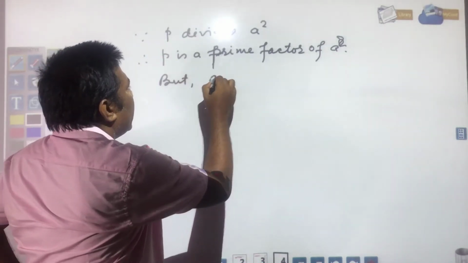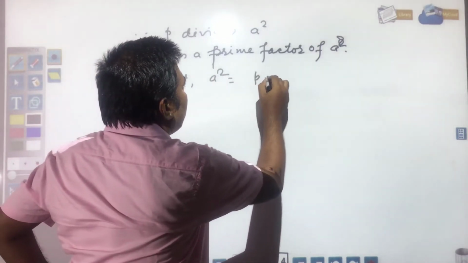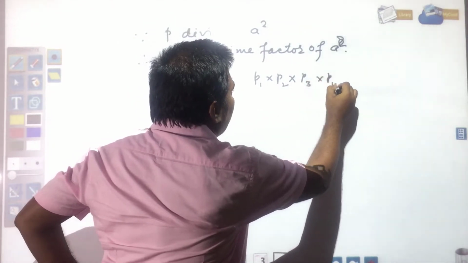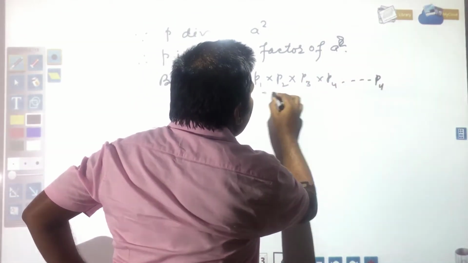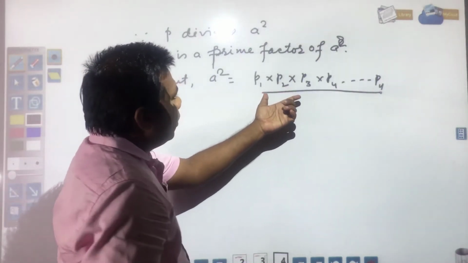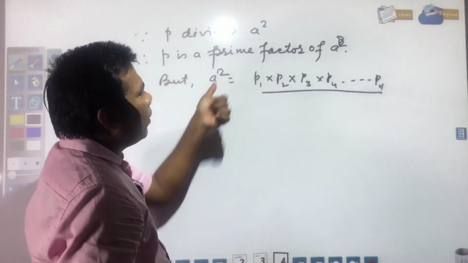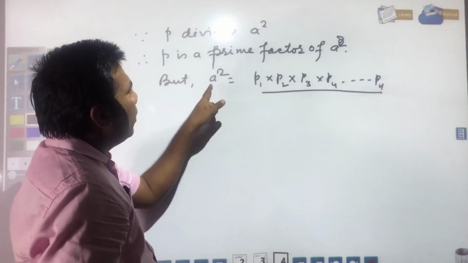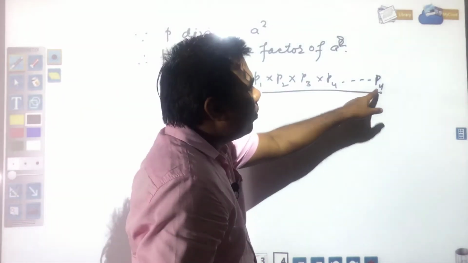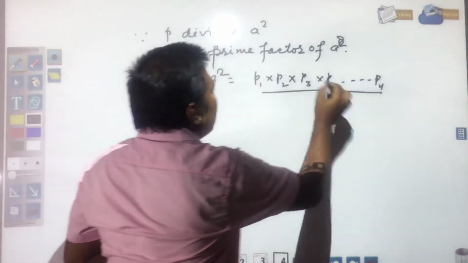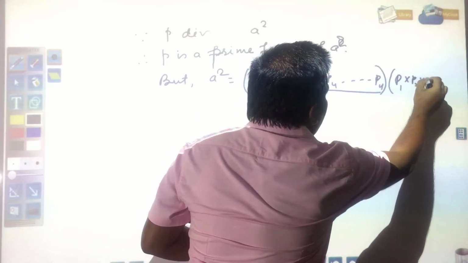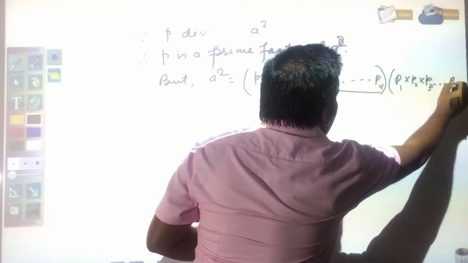A square is P1 into P2 into P3 into P4 up to Pn into P1 into P2 into P3 up to Pn. These are the prime factors of A square.